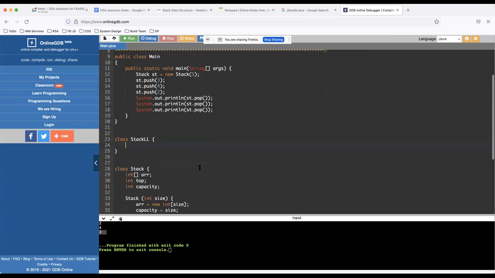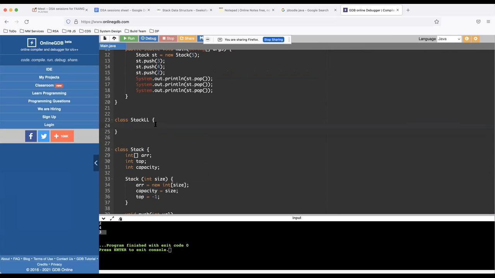The linked list based implementation is also going to remain the same. Here we can create a list. We can use a predefined list data type which we have in Java, C++ or Python, or you can create your own linked list.